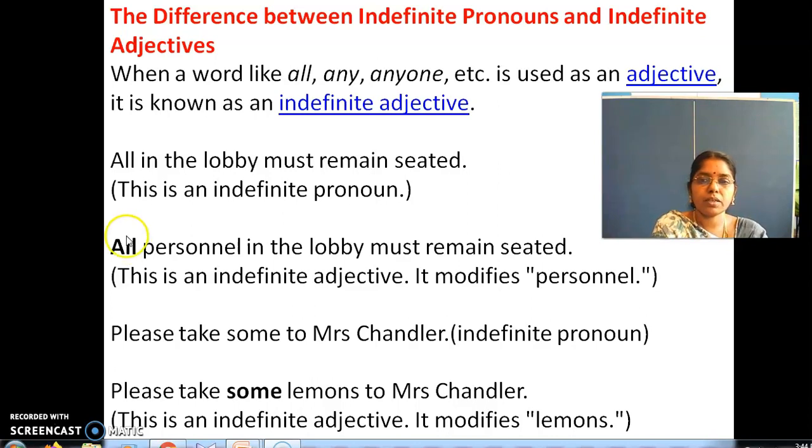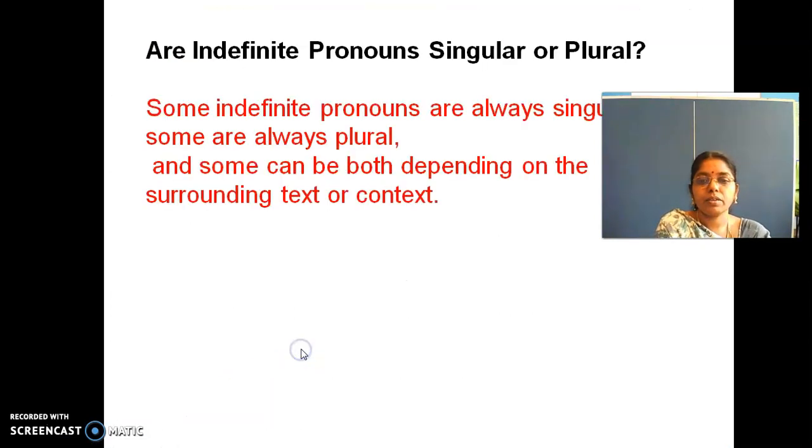Are you able to understand? "Please take some to Mrs. Chandler." Some becomes an indefinite pronoun. "Please take some lemon." So lemon is the noun and some is adding extra. So it becomes an adjective here, right?